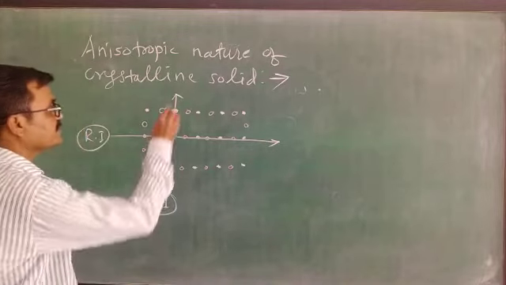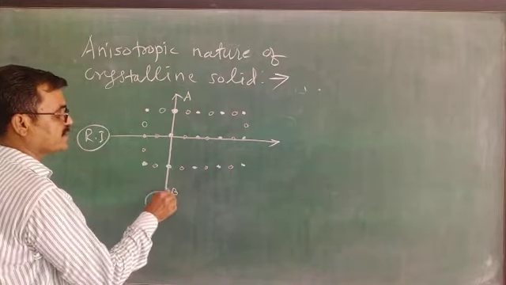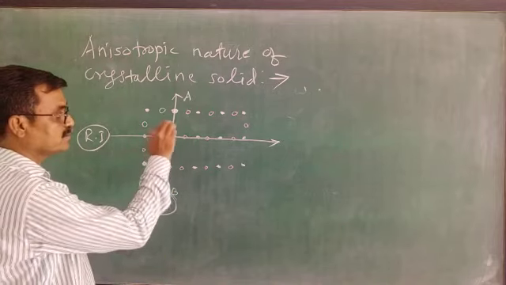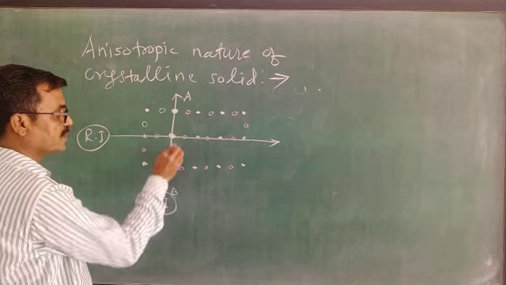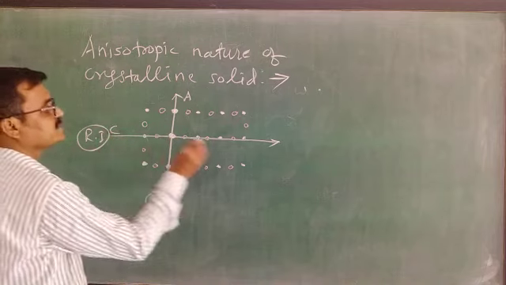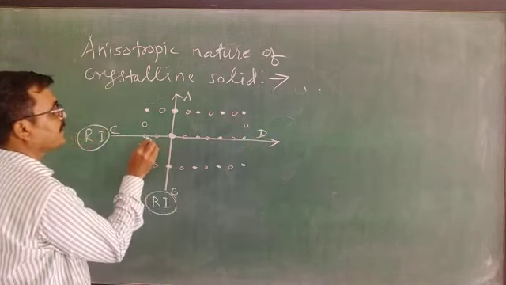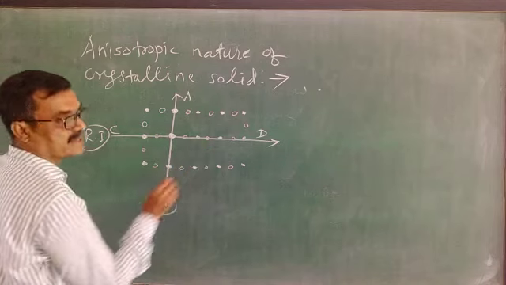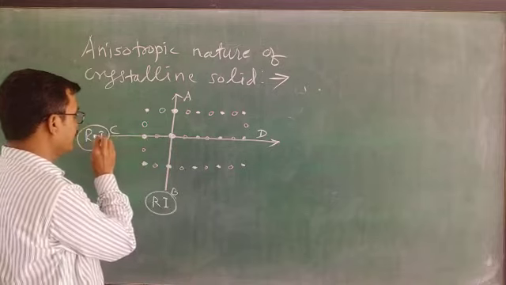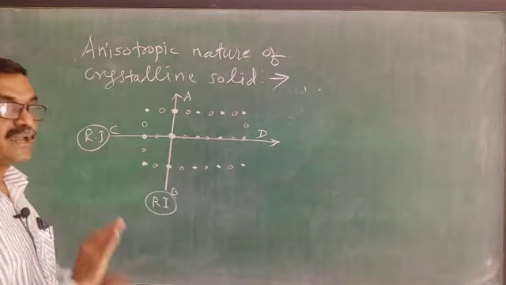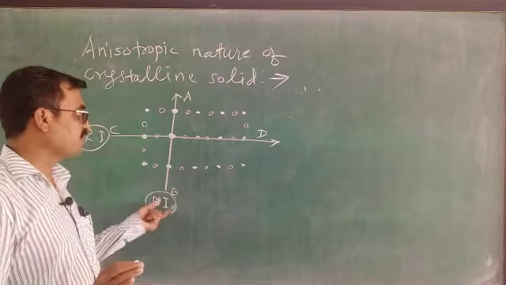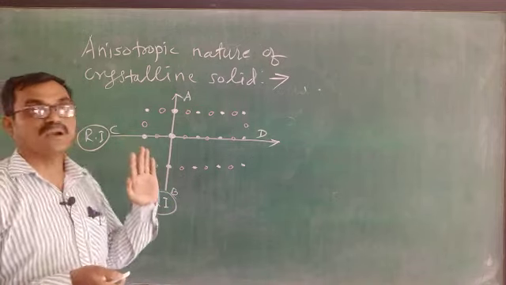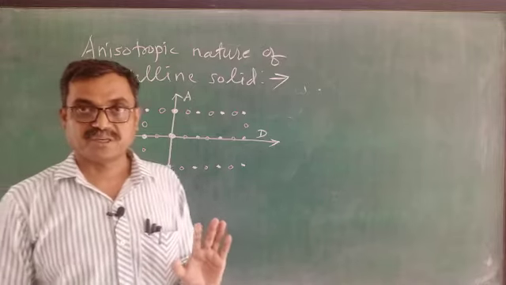Let me consider this is ray AB. Same types of atoms are there, white atoms are shown there. Now this is CD. Along this ray, white as well as these red atoms are there, but the value of refractive index calculated is entirely different from this ray AB. That's why such a nature is called anisotropic nature.